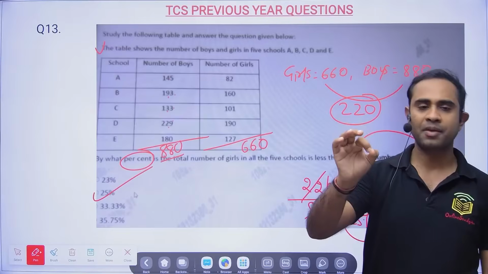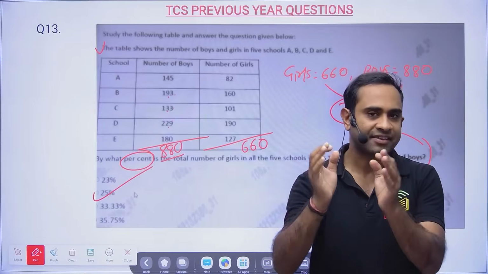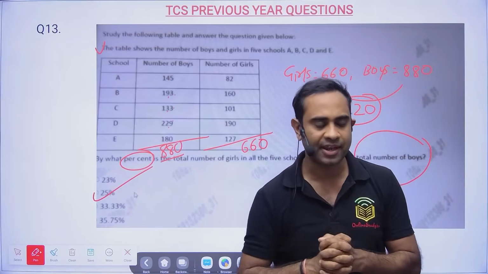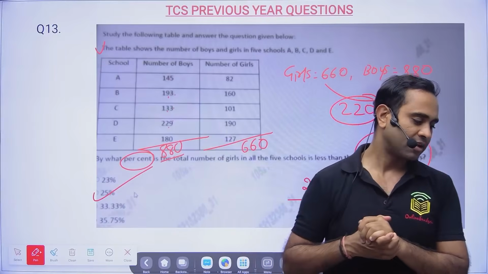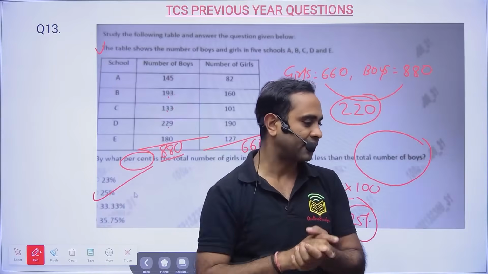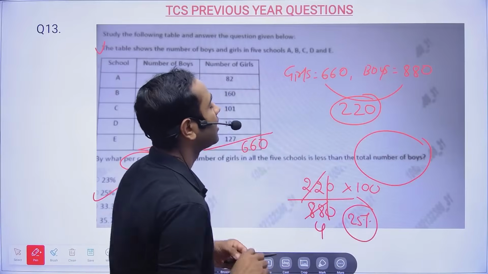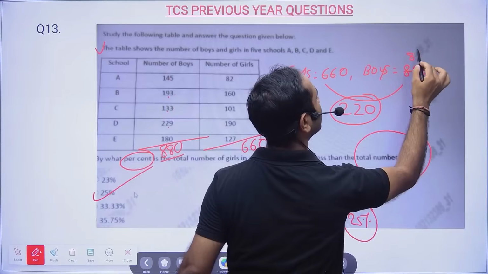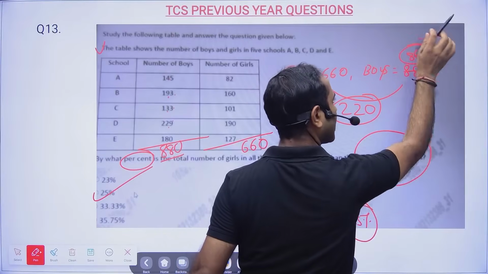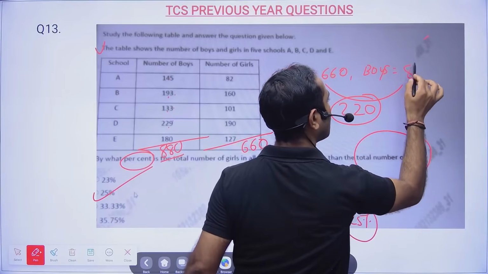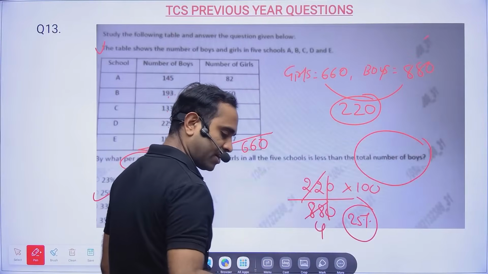I am really sorry, because I had taken 860 and because of that we were getting the wrong answer. That difference is 220. I had taken 860 and that was the reason for the mistake. Okay, now it is clear. So 25% will be the correct answer.